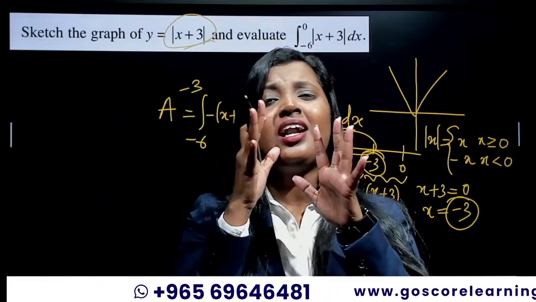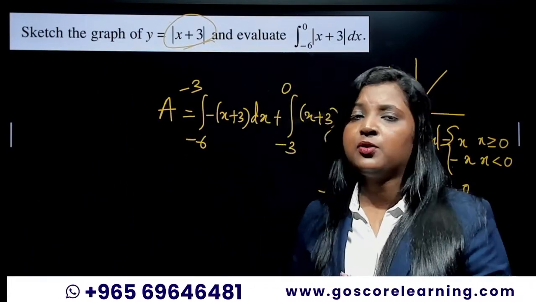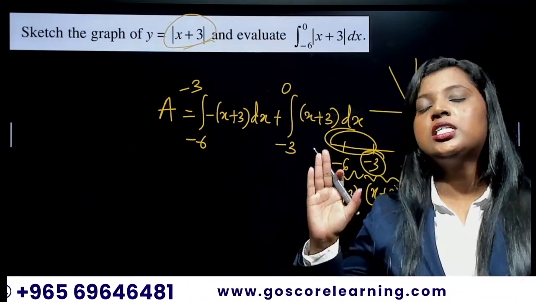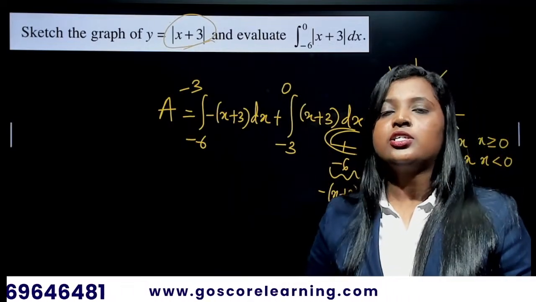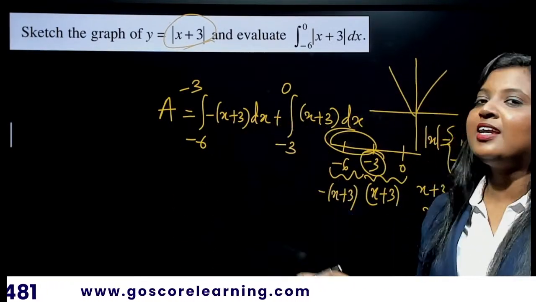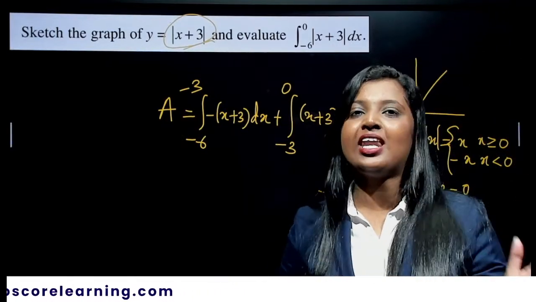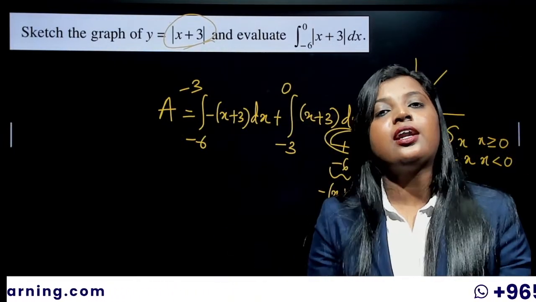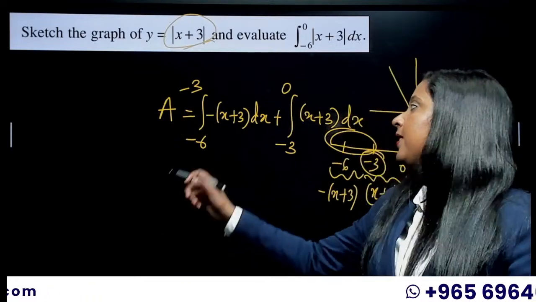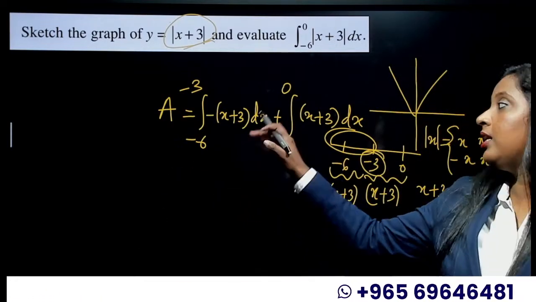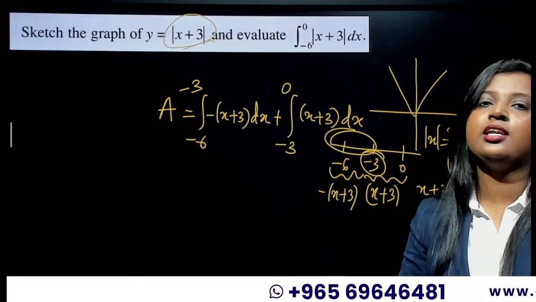Okay, this is the only thing that you have to be careful while dealing with this modulus thing. Apart from that, x plus 3 integral, you all know, right? It's x squared by 2 plus 3x. That is very easy. So the only thing you have to be careful about is how to split that into two different integrals.